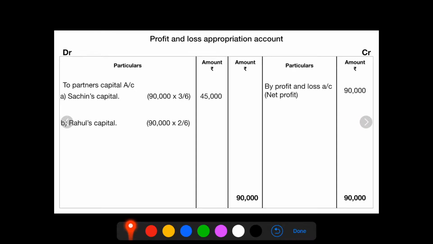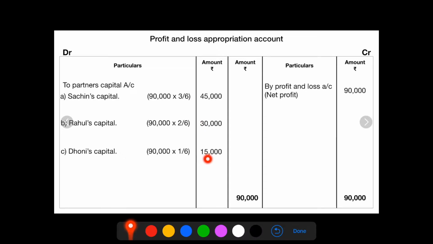The second partner is Rahul. Rahul will get 2/6 of the share in 90,000. The amount is 30,000. And the third partner is Dhoni. Dhoni's share is 1 by 6 and the amount is rupees 15,000. So I have written all the amounts in the inner column.